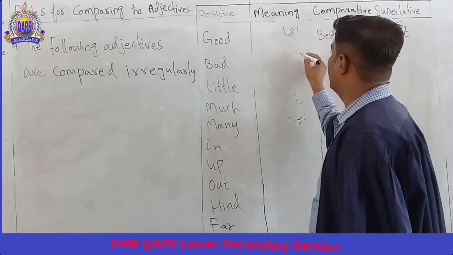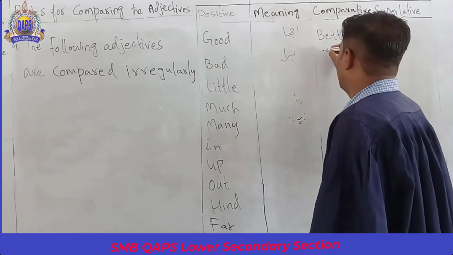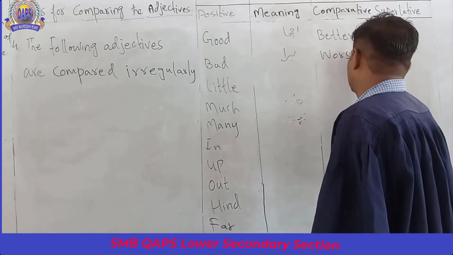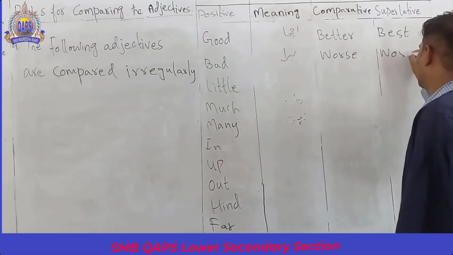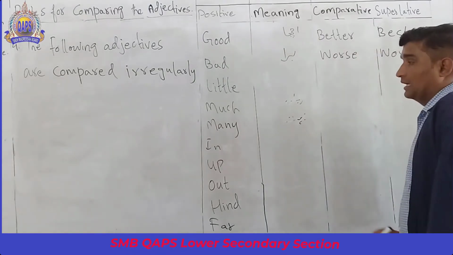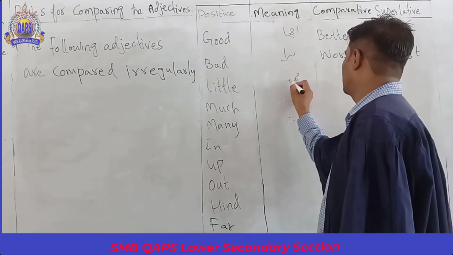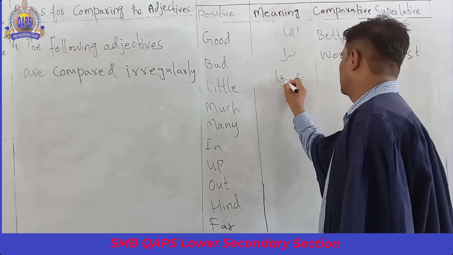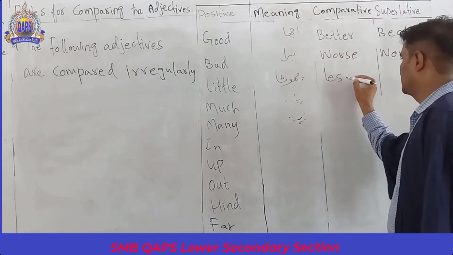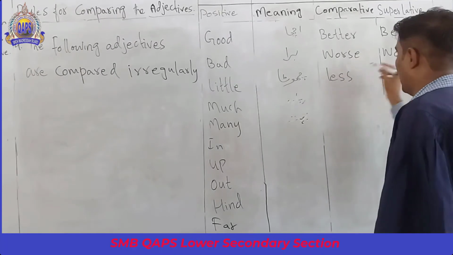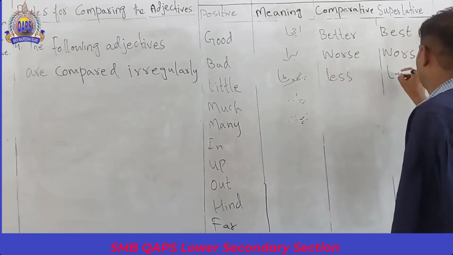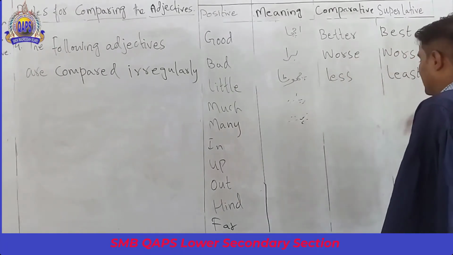Bad means evil. Its comparative is worse, and the superlative is worst. Little, small; less, and its superlative is least.